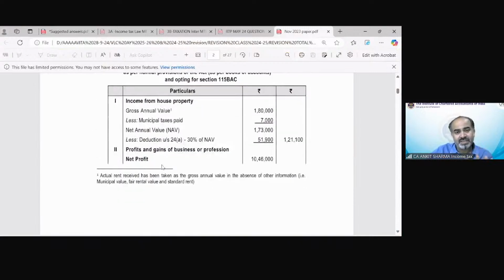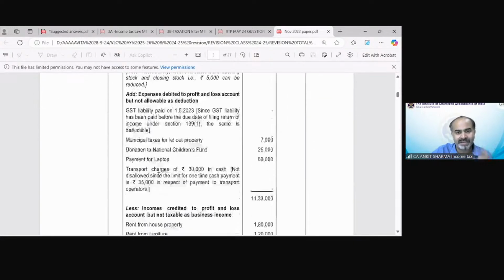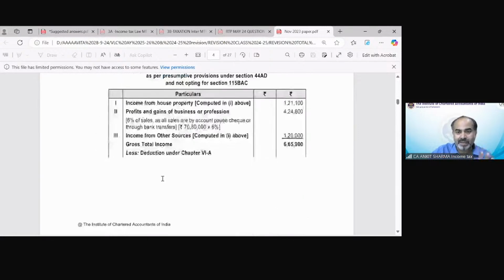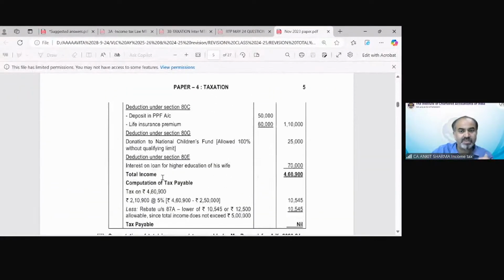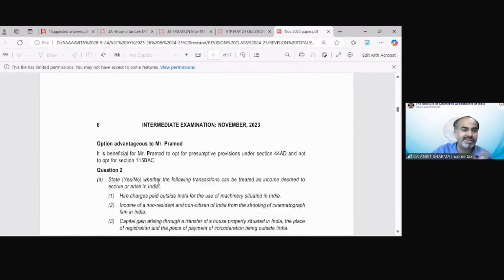The tax under section 115 BAC would be different because at that time the rate was different, 2,50,000, then 250, etc. But you can see the other information and the calculations are the same. So as per the presumptive taxation scheme, he does not need to pay any tax. So that is the best option in this scenario. So it is beneficial for Mr. Promote to opt for the presumptive provision section 44 AD and not to opt for section 115 BAC. Okay, so that was the November 2023 question.